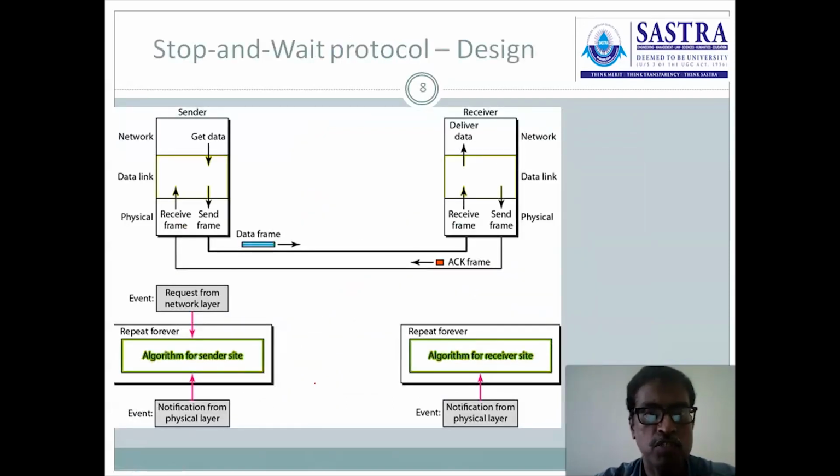The next protocol is the stop and wait protocol. What is the objective of this protocol? Already we have the simplest protocol. It is very simple to implement. Why are we discussing the stop and wait protocol? It means the simplest protocol does not have any flow control. So in order to achieve flow control, we are going from the simplest protocol to the stop and wait protocol.